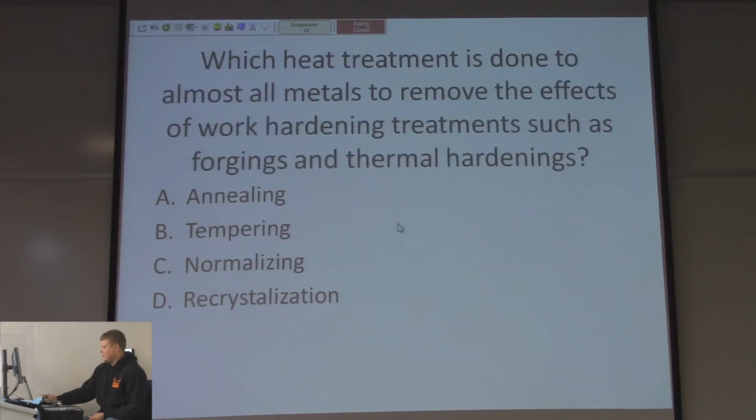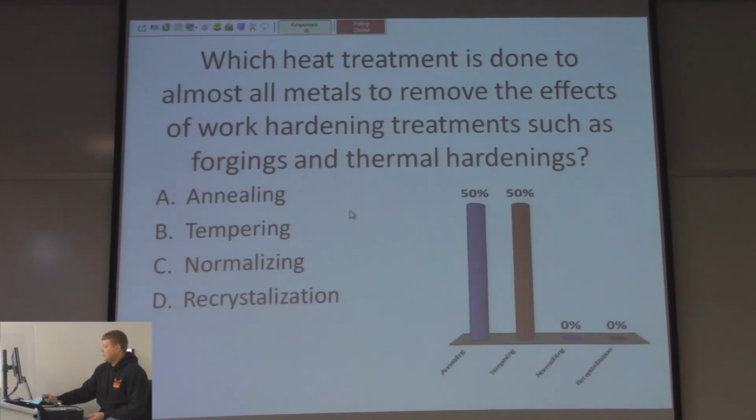Which heat treatment is done to almost all metals to remove the effects of work hardenings or work hardening treatments such as forgings and thermal hardenings? Annealing, tempering, normalizing, or recrystallization. Whoa, we got 50-50 here. It's annealing, right? Softening the metal.